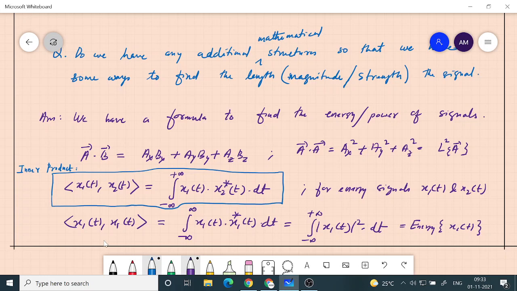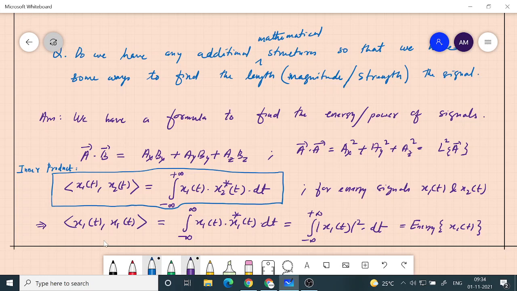You understand? So then what is the above one, sir? See, a dot a, if you take, you will get a measure of length, right? If you do a dot b, what is that? It is the same question. So we define a dot b as an operation between two vectors, and when you do that operation with the same vector, we get a measure of length. That is how a dot product is defined.